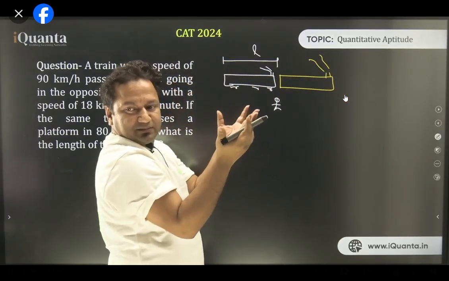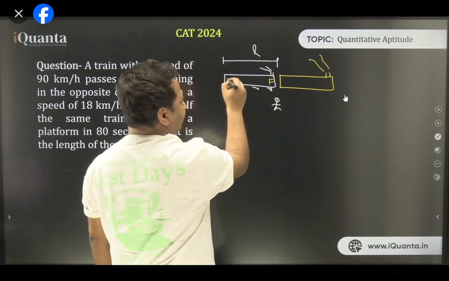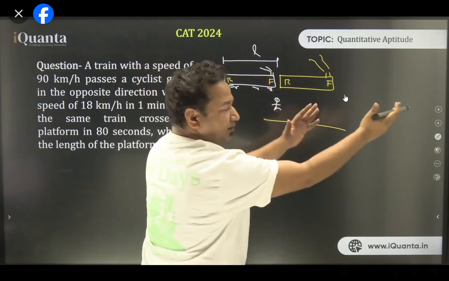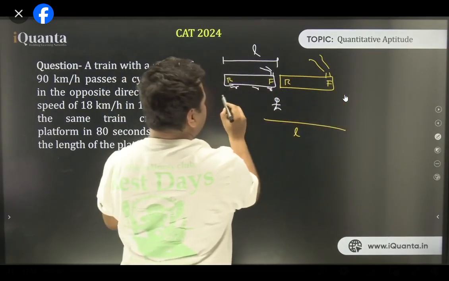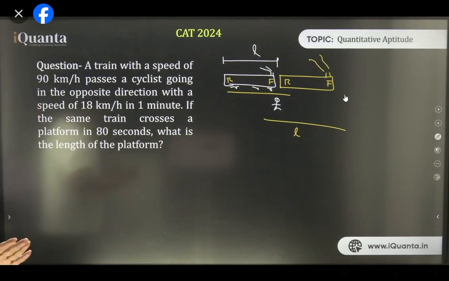You can do it two ways. This is the front end, this is the rear end. Front to front, if we moved, so basically we moved L distance only. This train has only moved here. If you calculate from rear to rear, still it's L only. All right. Now it's clear to everyone.